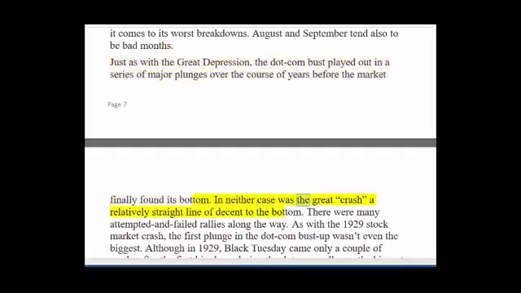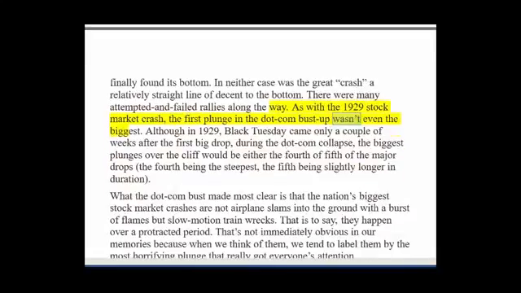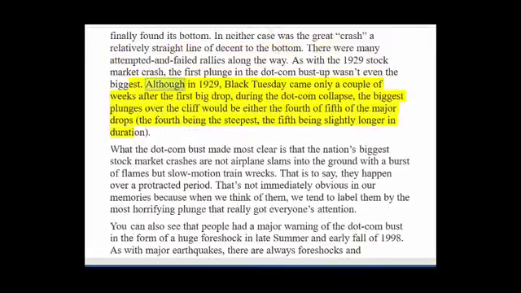In neither case was the Great Crash a relatively straight line of descent to the bottom. There were many attempted and failed rallies along the way. As with the 1929 stock market crash, the first plunge in the dot-com bust-up wasn't even the biggest. Although in 1929, Black Tuesday came only a couple of weeks after the first big drop, during the dot-com collapse, the biggest plunges over the cliff would be either the fourth or fifth of the major drops, the fourth being the steepest, the fifth being slightly longer in duration.